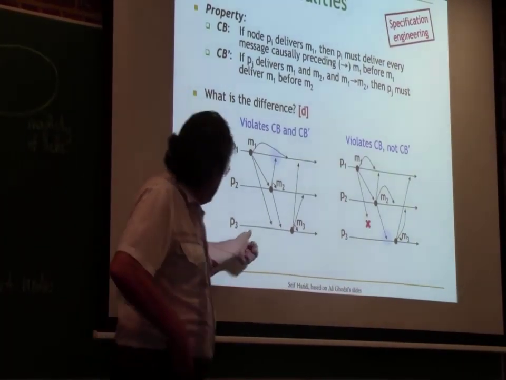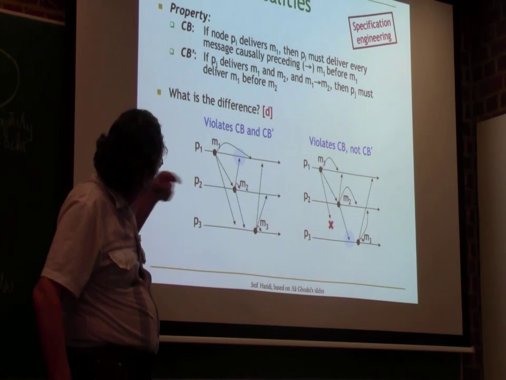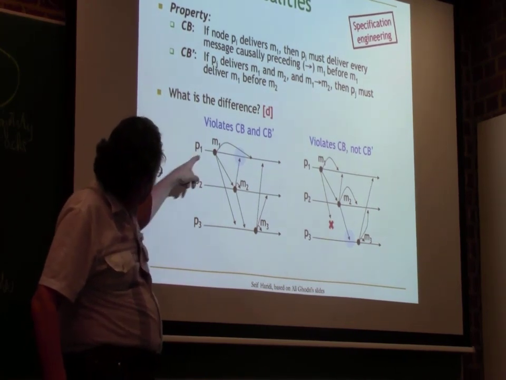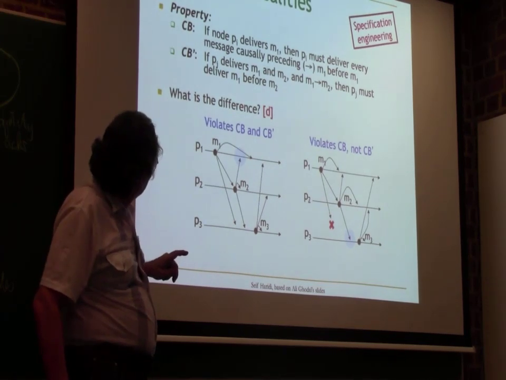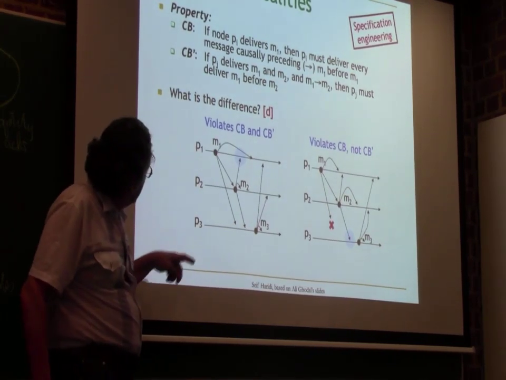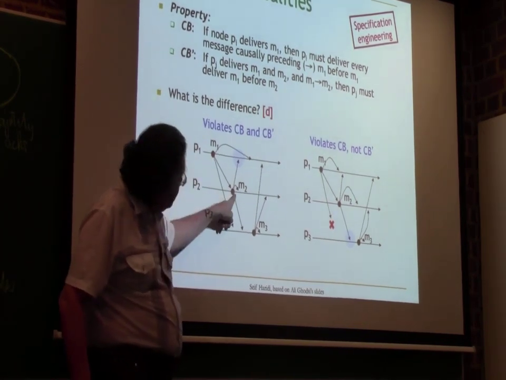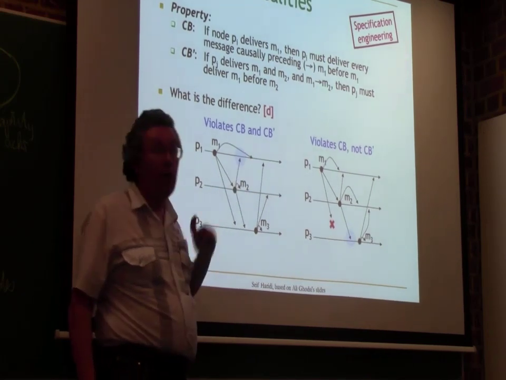So here's a scenario on the left where I'm violating both properties. Again, I have some broadcasts here. M1 is before M2, that's clear. But M2 is delivered before M1.